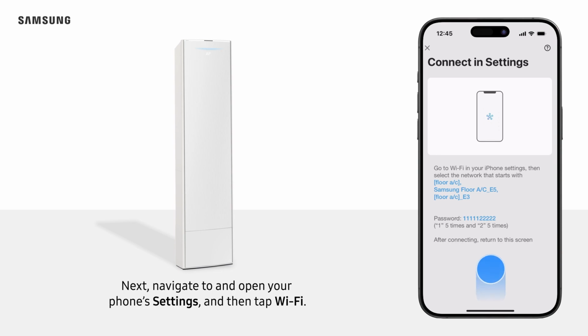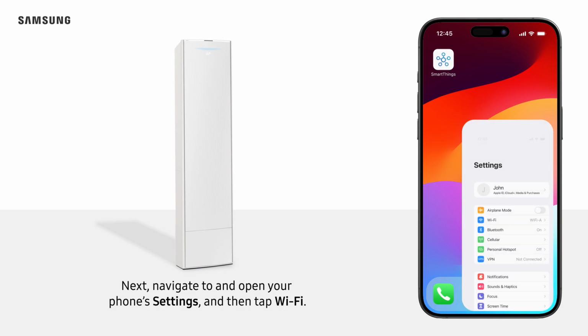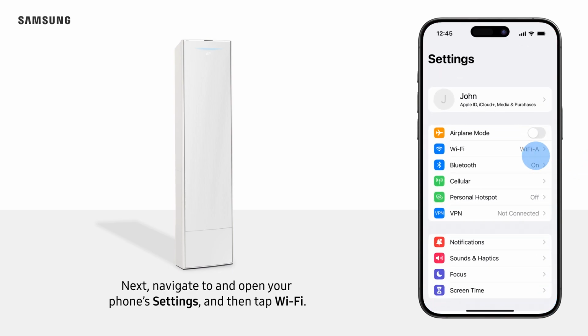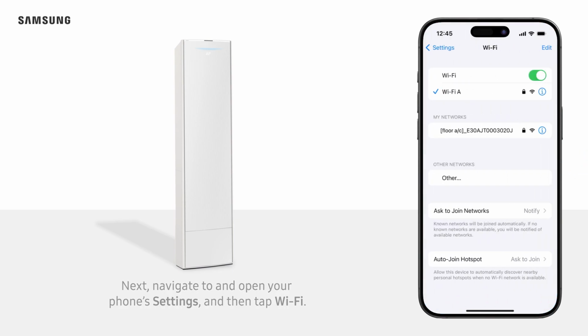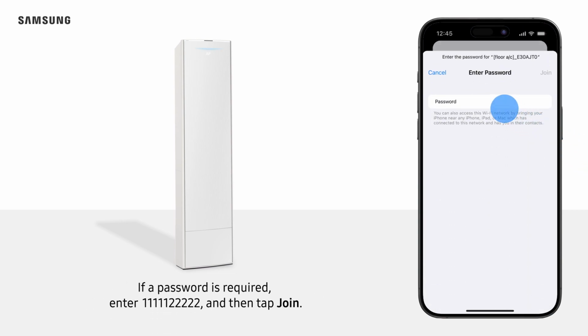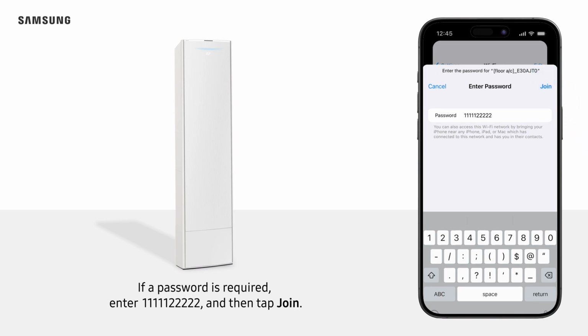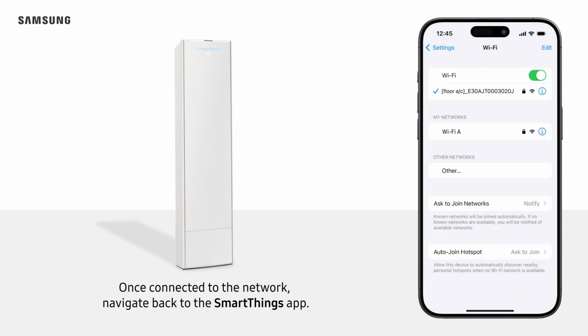Next, navigate to and open your phone's settings, and then tap Wi-Fi. Select the network that starts with Floor AC, Samsung Floor ACE 5, Floor ACE 3. If a password is required, enter 5 1s and 5 2s, and then tap Join. Once connected to the network, navigate back to the SmartThings app.